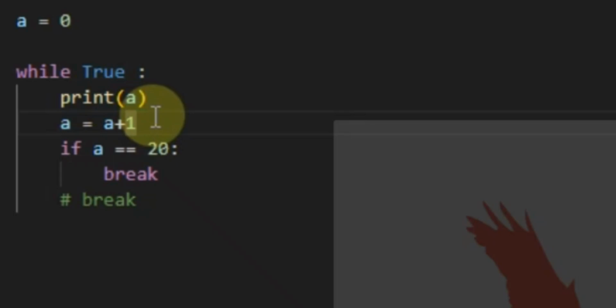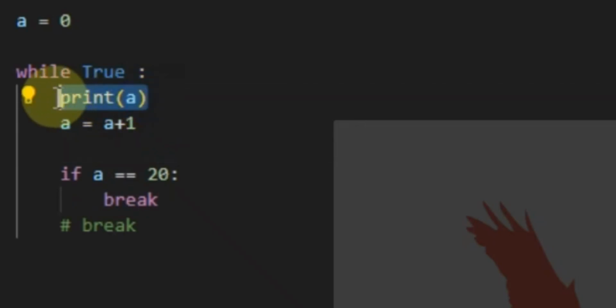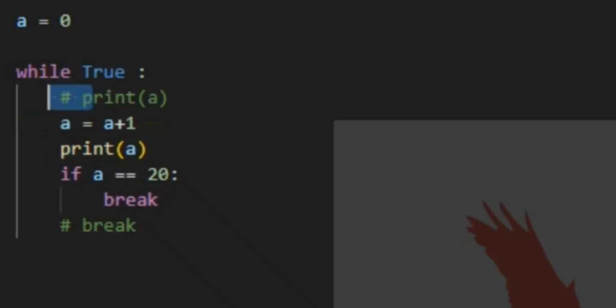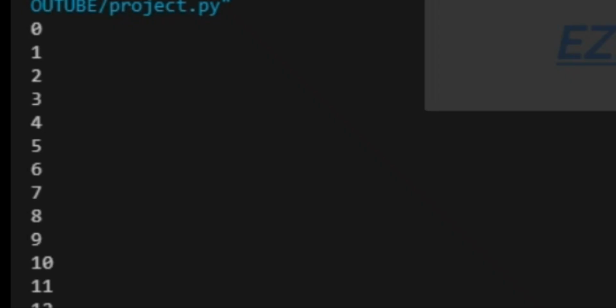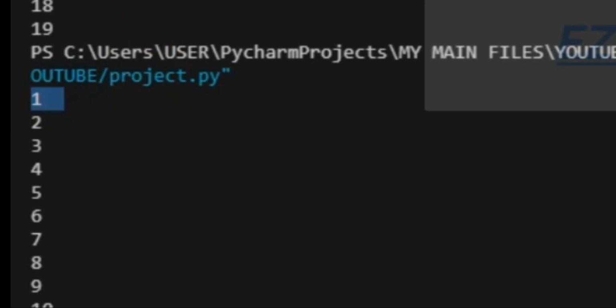Assuming this print was beneath here. Okay, let's put this print beneath here. But the disadvantage is that we're able to get 0 the other way. If I were to run it like this, we're not going to get this 0, because once this print statement tries to print out a, it's going to print out a that has already had 1 added. So let's run and see. We got our 20 and we didn't get our 0, rather we got 1.